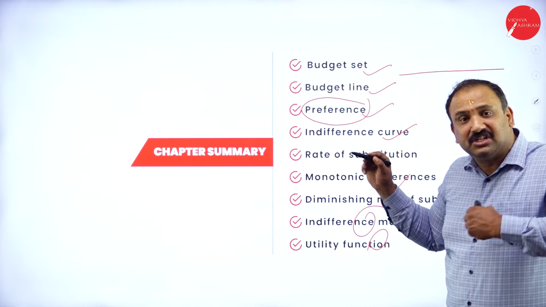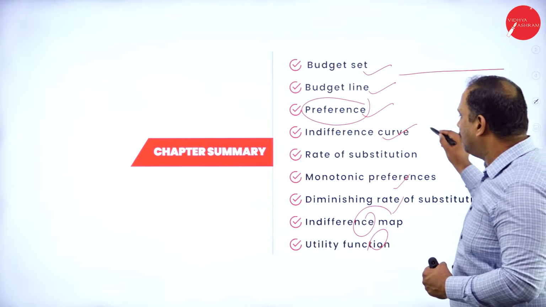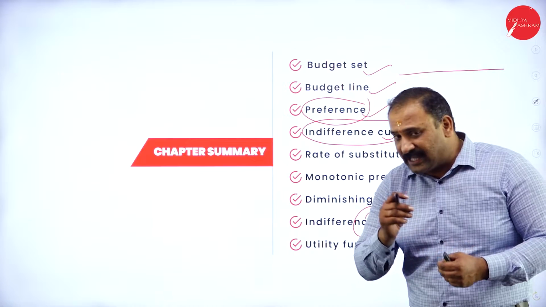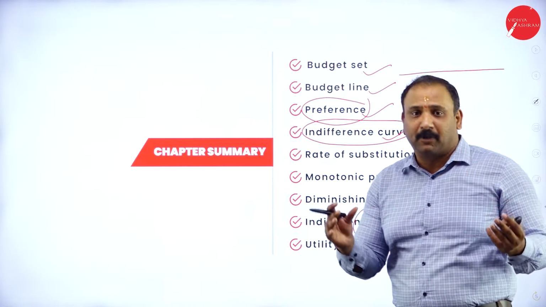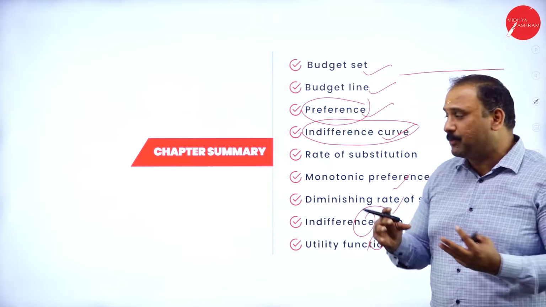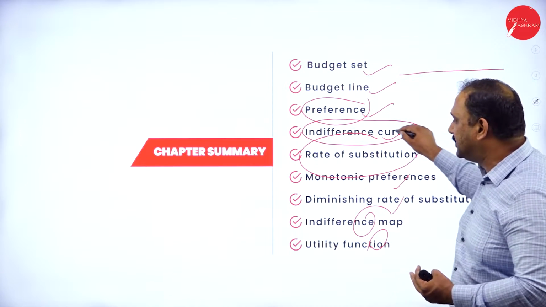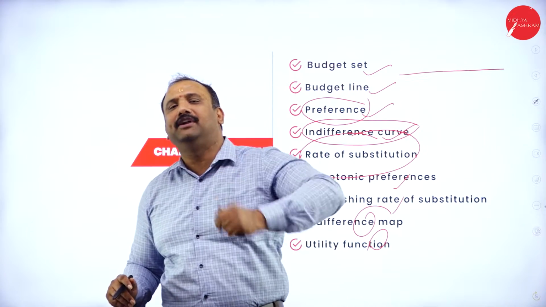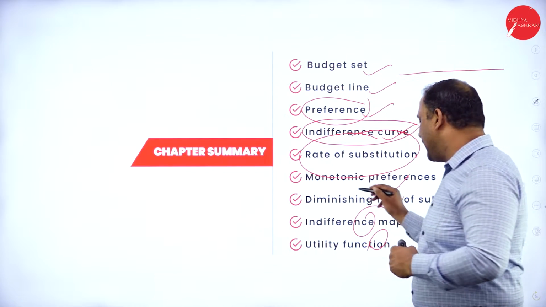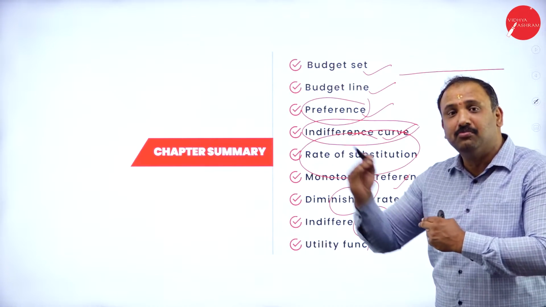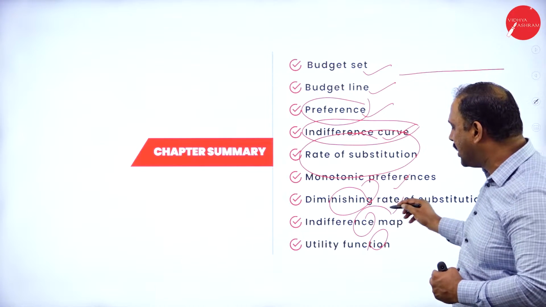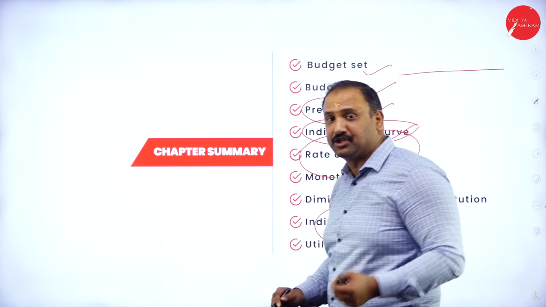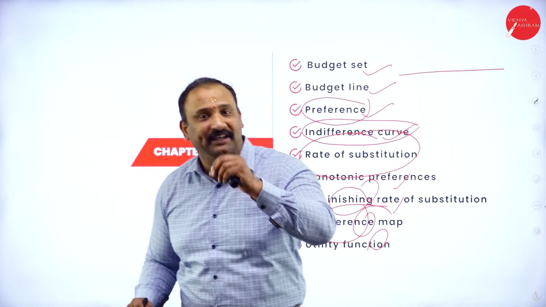Preferences: what are the preferences of the consumer that you're talking about, followed by the indifference curve. Now, this is a very important concept. The indifference curve tells you very clearly, higher the price, the consumer becomes completely indifferent to the pricing because he likes the product. Rate at which you substitute a product. Monotonic preferences, where you are talking only about one single commodity again and again because you like it, followed by the diminishing rate of return. As you consume more and more, the rate of utilization comes down, and the indifference map, which is connected to the indifference curve. Finally, the utility function, which talks about the want satisfying capacity.